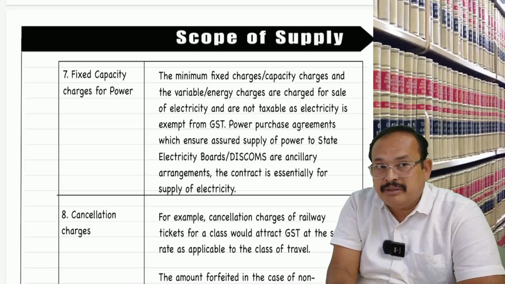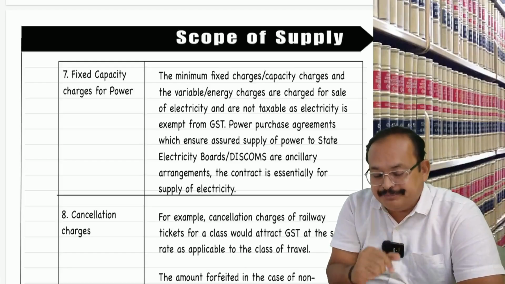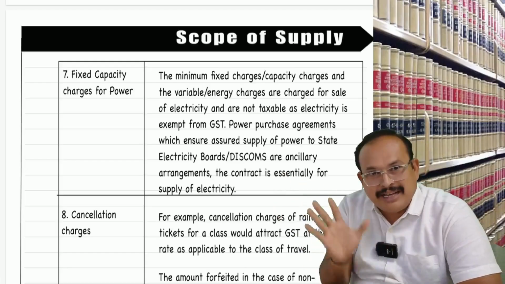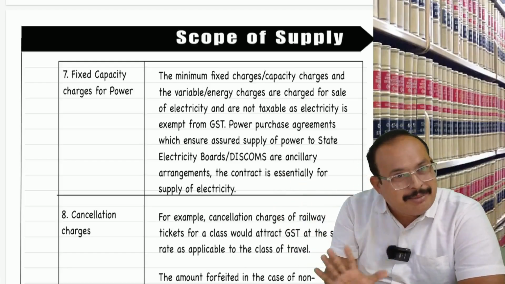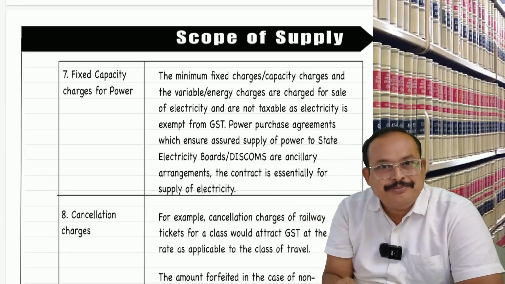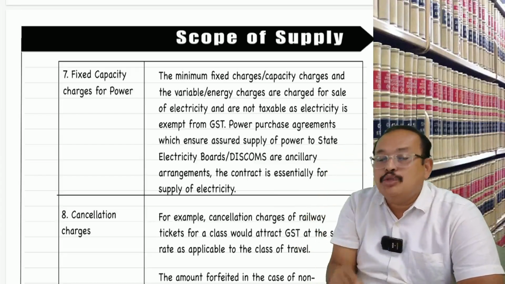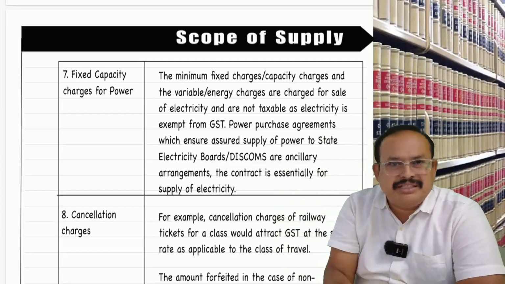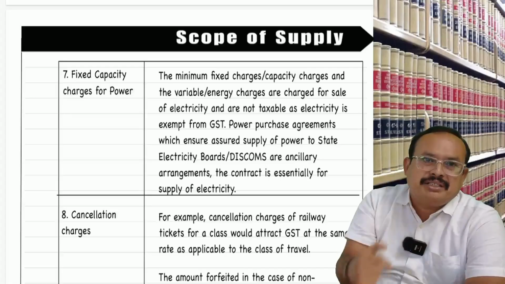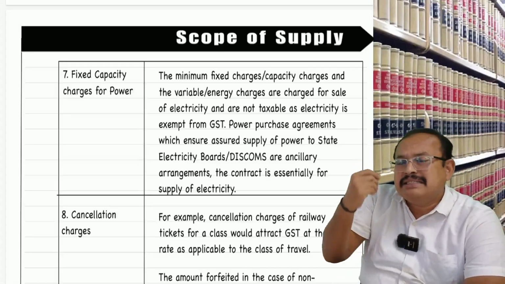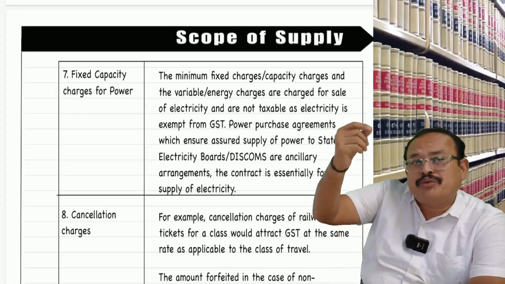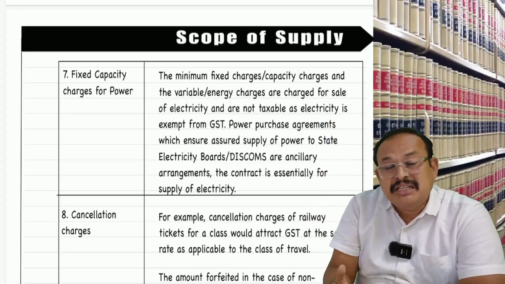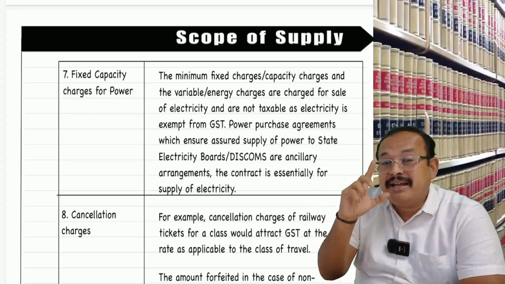You get my point? You agree? Agreed. You issue a cheque for 5 lakhs, but only 5,000 is in the bank, so the cheque bounced. Now the banker charges 250 rupees as cheque bounce charges. Is the banker liable to pay GST on the 250 rupees cheque bounce charge? Is it tolerating an act or